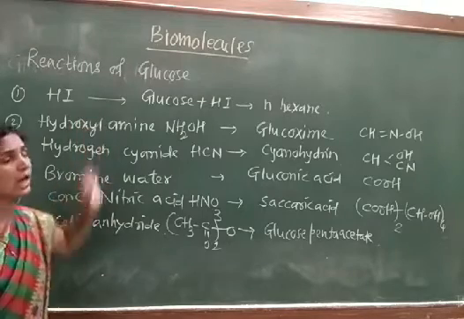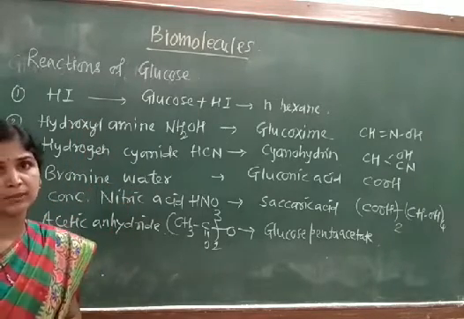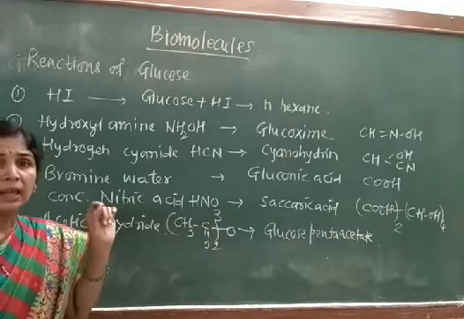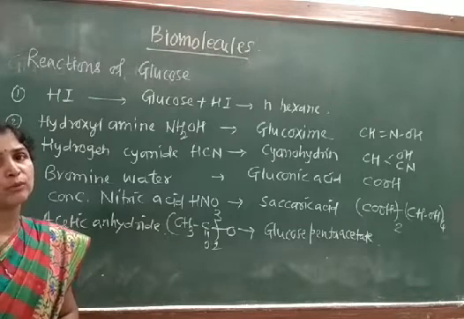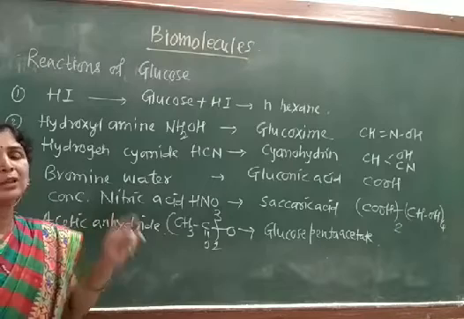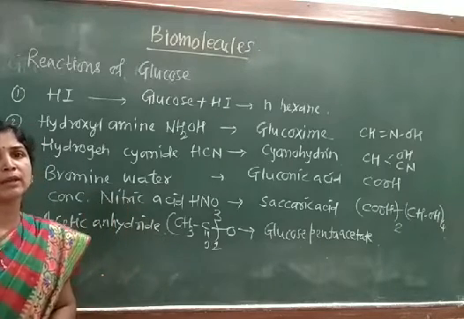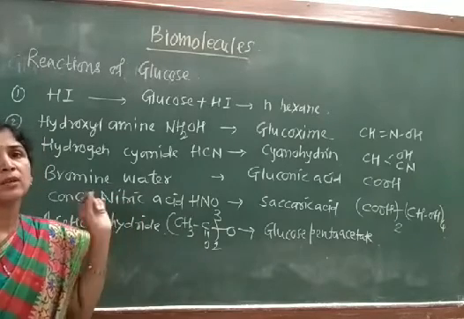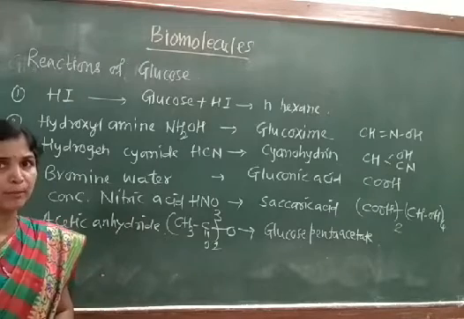The reaction with the hydroiodic acid, that is HI, it will give N-hexane. The formation of N-hexane explains that all the 6 carbon atoms in case of glucose are present in a straight chain manner. So all the 6 carbon atoms, when they have been attached in a straight chain manner, we can explain the structure of the glucose, where all 6 carbon atoms are present in a straight chain manner.